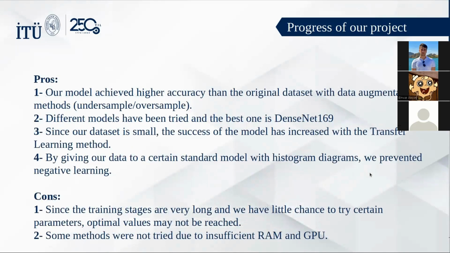So there are pros and cons about this project. Our model achieved higher accuracy than on the original dataset with data augmentation methods. Different models have been tried, and the best one is DenseNet 169. Since our dataset is small, the success of the model has increased with the transfer learning method. About the cons, since the training stages are very long and we have little chance to try certain parameters, optimal values may not be reached. Some methods were not tried due to insufficient RAM and GPU.